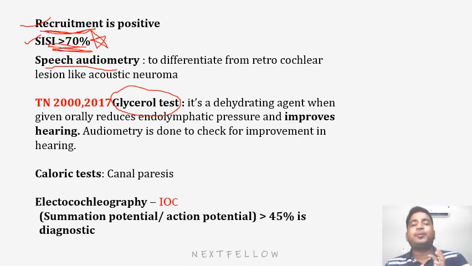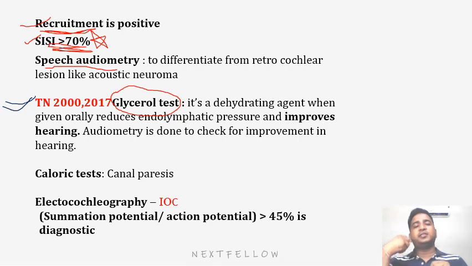They will decrease the pressure. So in Meniere's disease, this glycerol test is very helpful. How is this helpful? Suppose we do the glycerol test and ask the patient to swallow the glycerol. After 10 minutes, if we go for the total audiometry, we will see a hearing improvement of 10 decibel or more. So if this test is positive, it is more indicative of Meniere's disease.